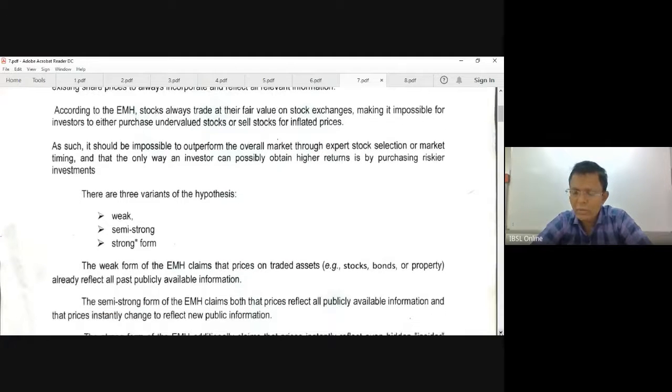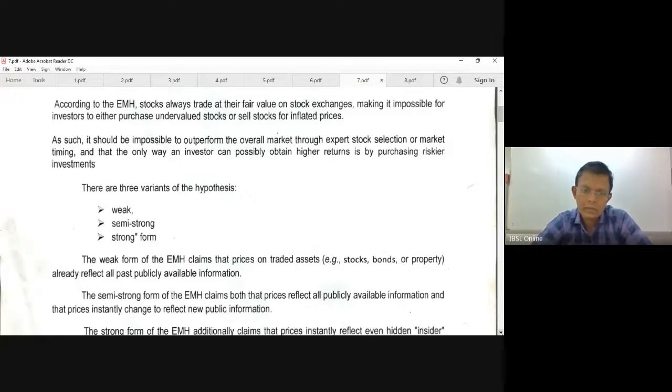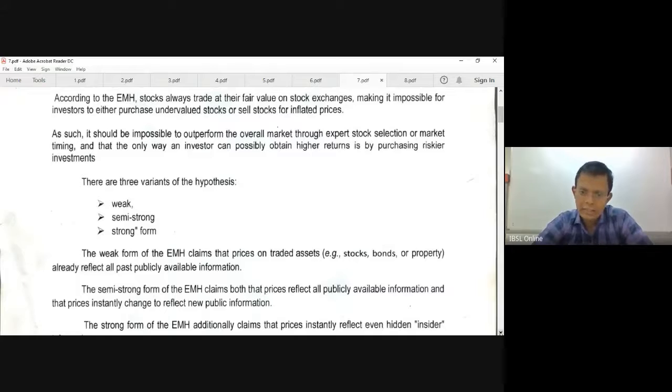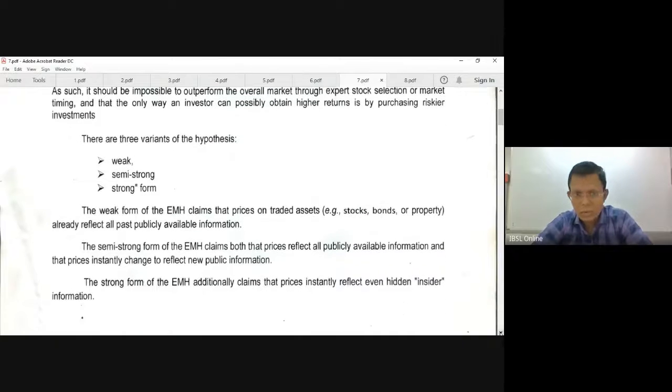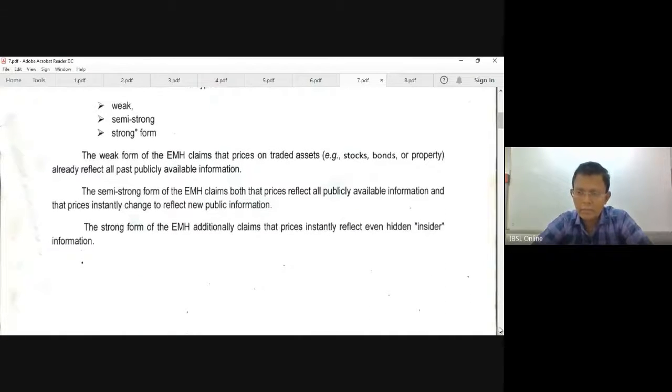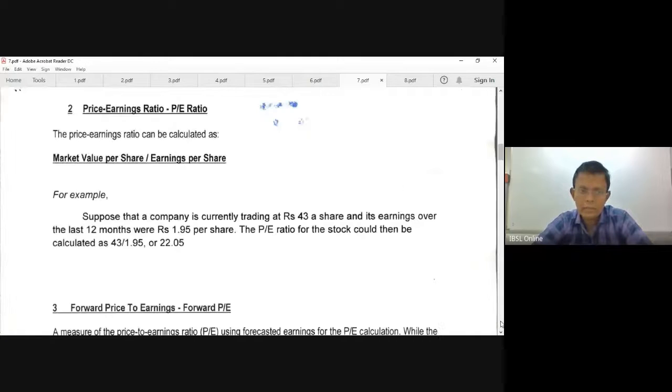Remember we did a graph like that when we did the security market line. So he can connect that graph to strong, weak and semi-strong. So just go through this note and keep in mind the three types.